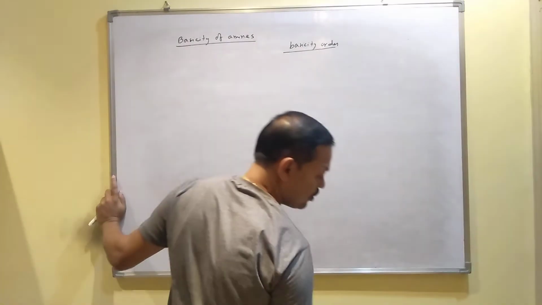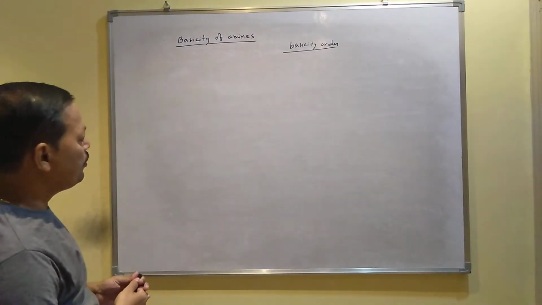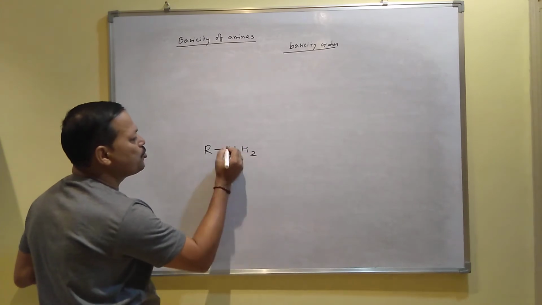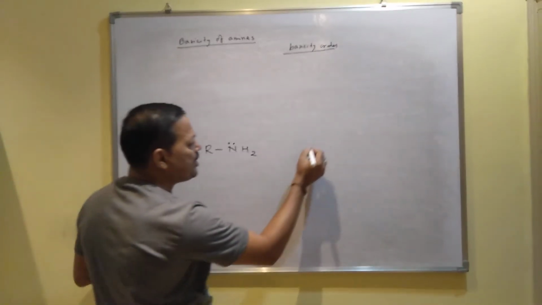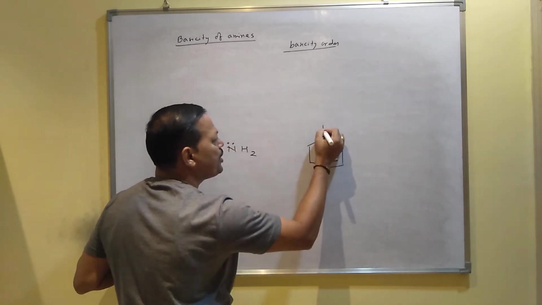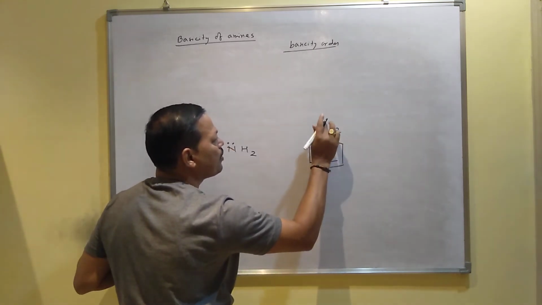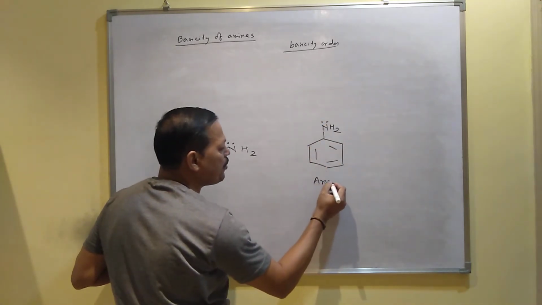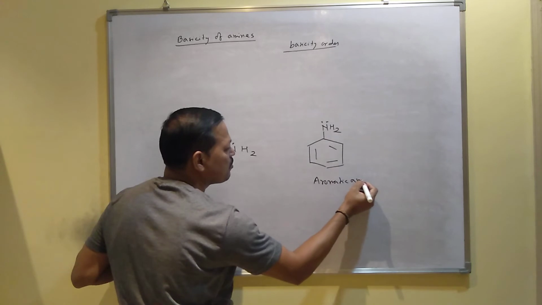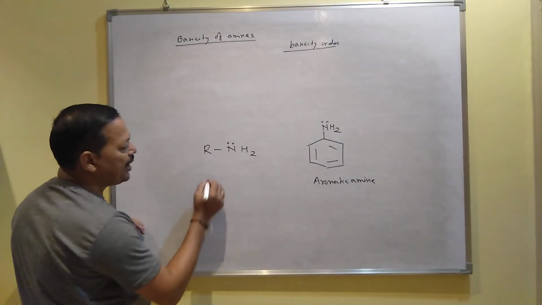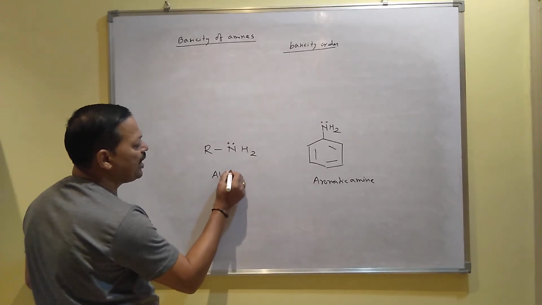Now this is the formula of amine, RNH2, and this is another amine which is said to be the aromatic amine. Its name is aniline. This is your aromatic amine whose name is aniline, and this is your aliphatic amine.